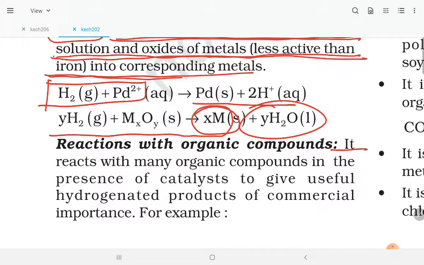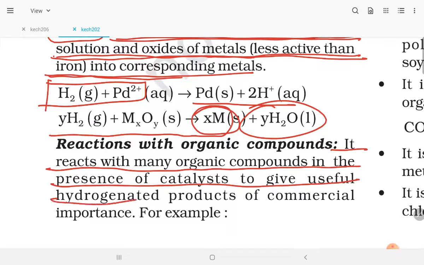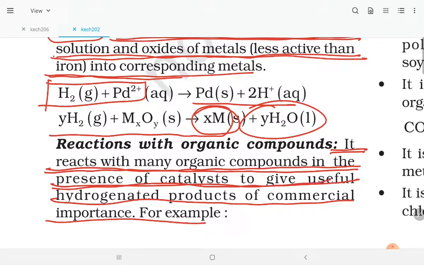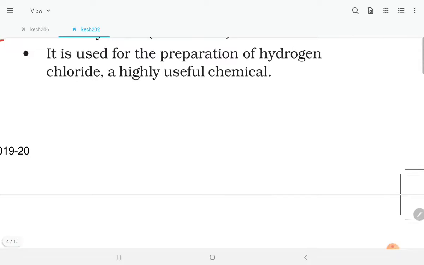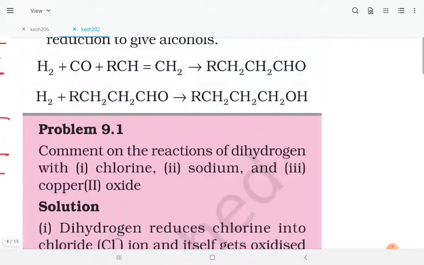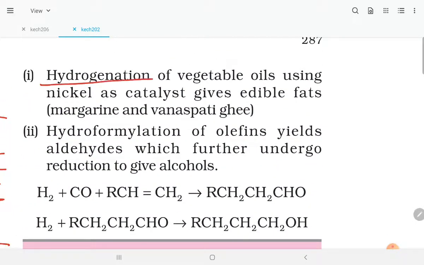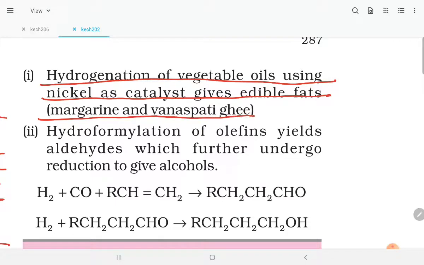Reaction with organic compounds: it reacts with many organic compounds in the presence of a catalyst to give useful hydrogenated products of commercial importance. For example, hydrogenation of vegetable oil using nickel as a catalyst gives edible fats, margarine and vanaspati ghee.